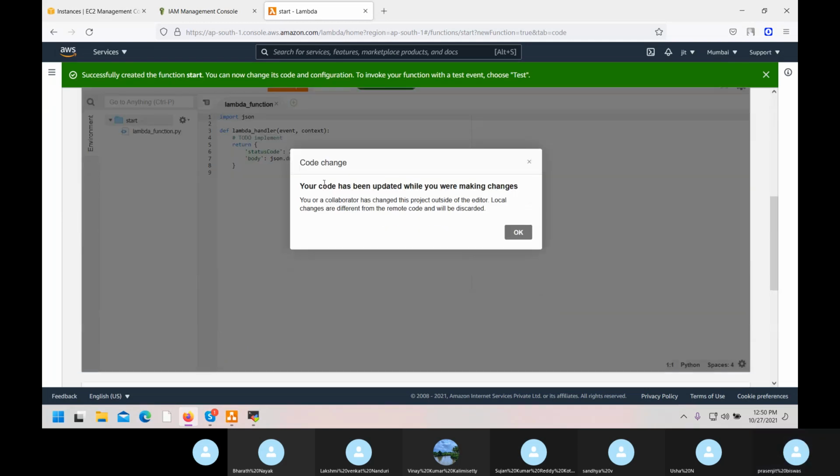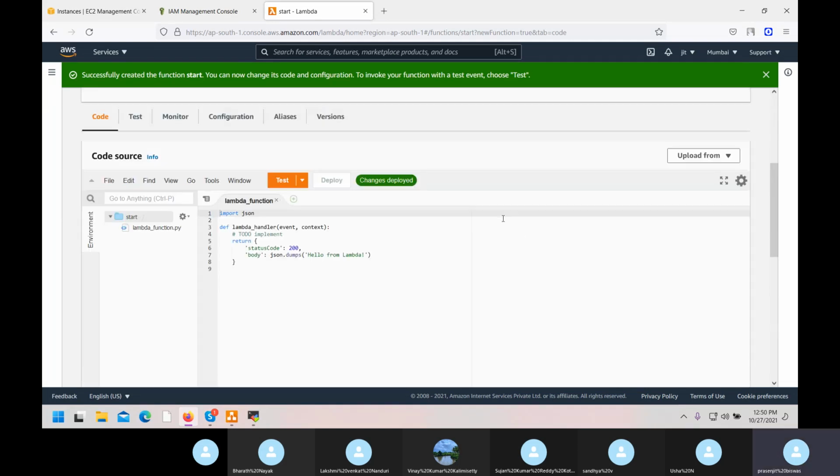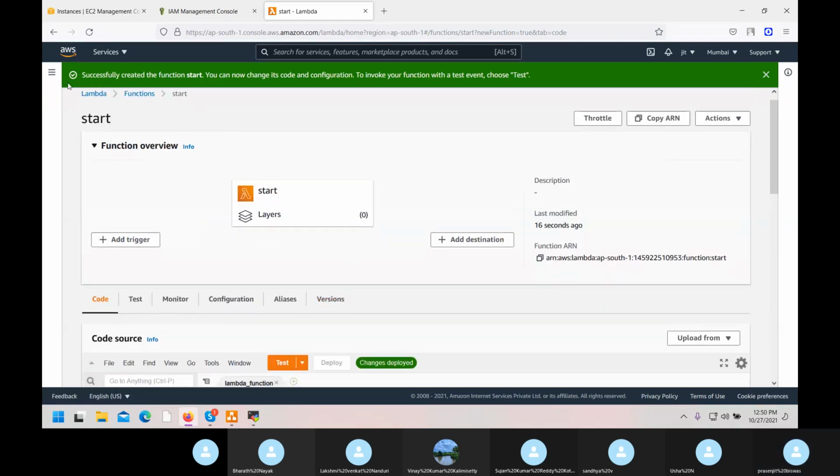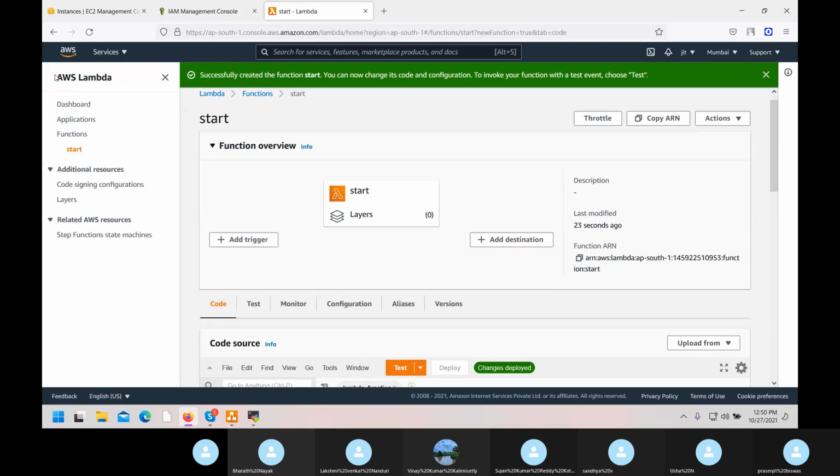Now here you have to run the function. Where will we get that function? Come to Google.